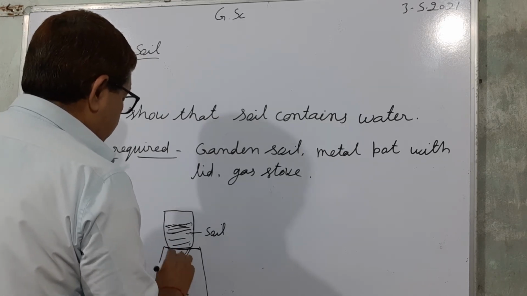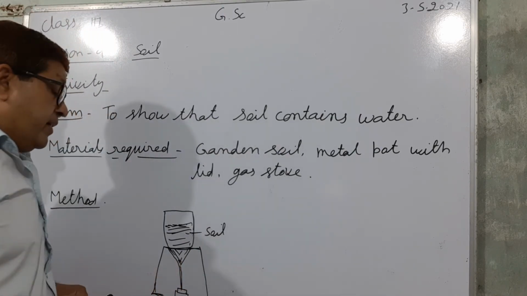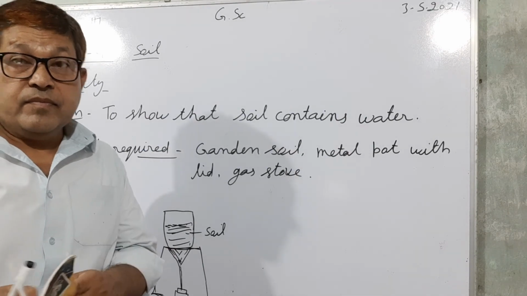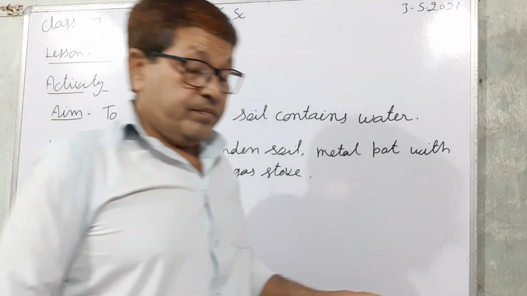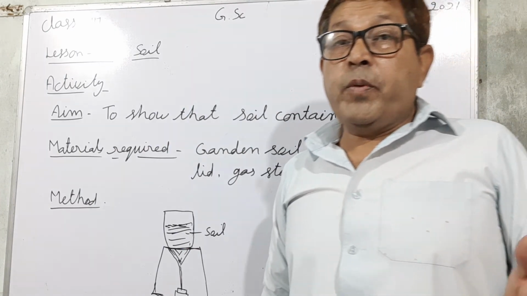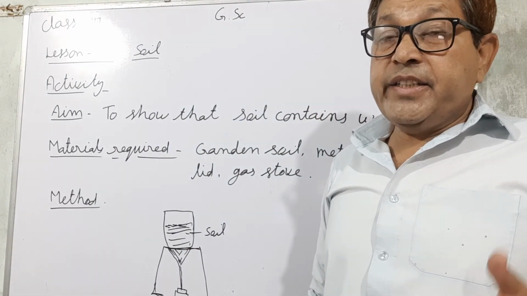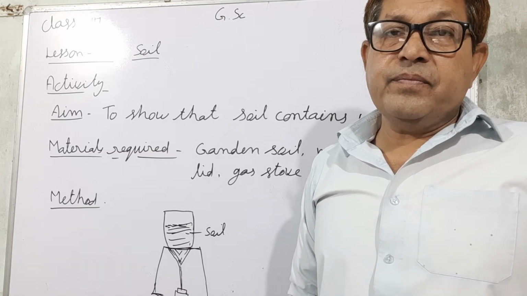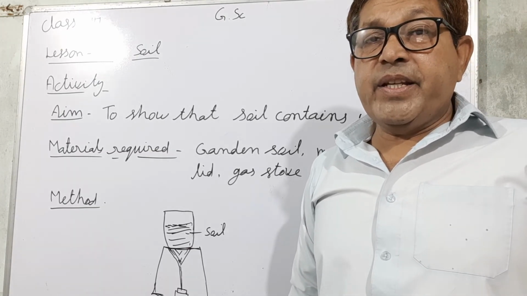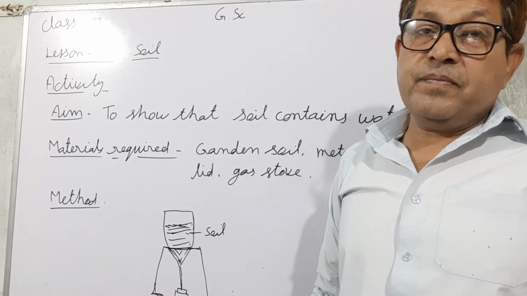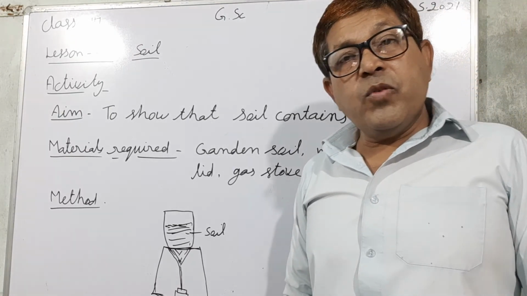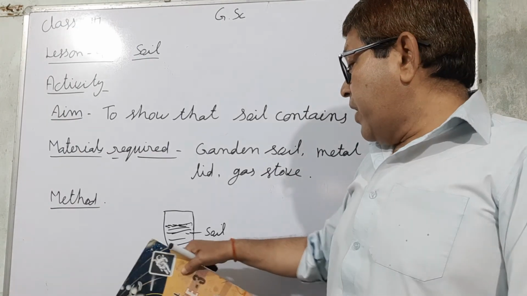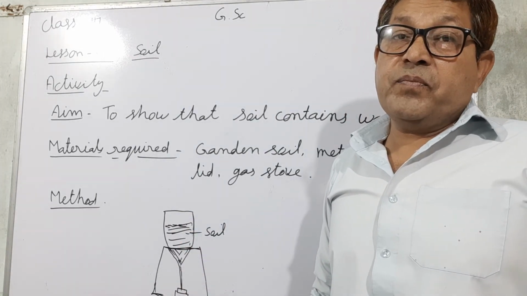So now start the heating, and it becomes warm. After some time you open the lid and you will find that on the inner side of the lid there are many water drops. From where do these water drops come? These water drops come from the soil.